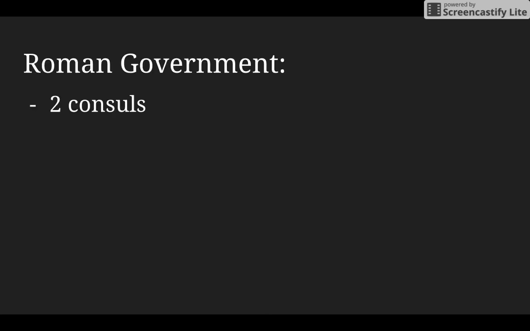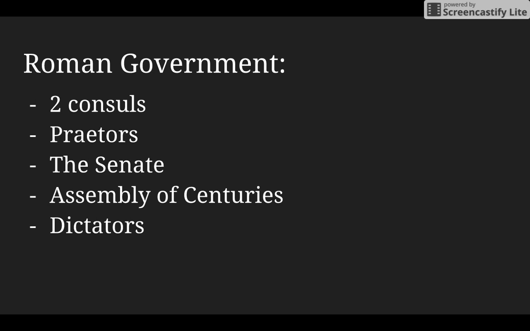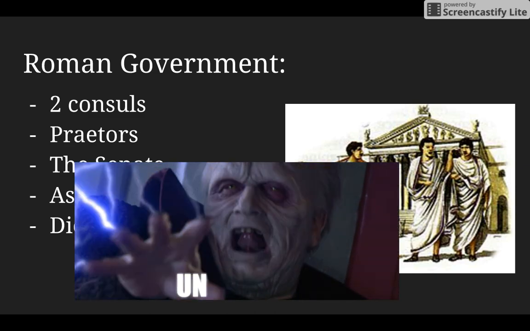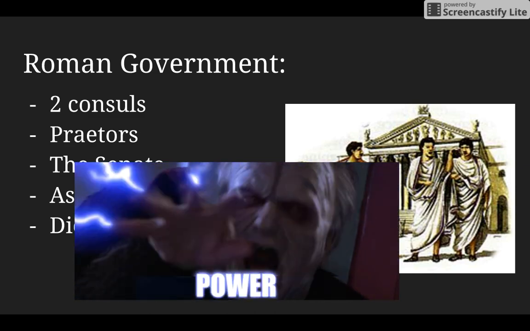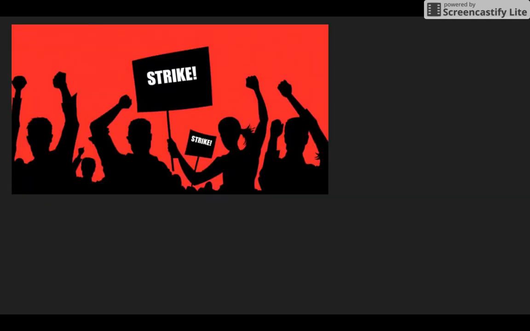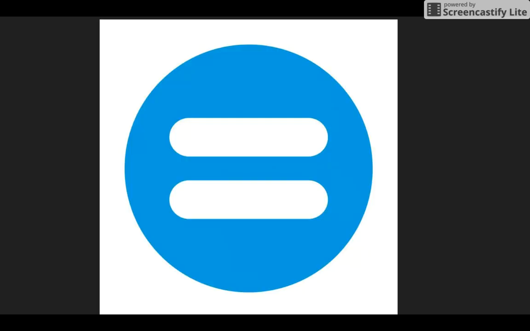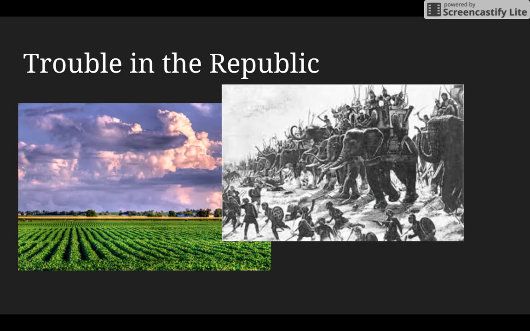In the Roman government, in the Roman Republic, there were two consuls, praetors, the Senate, assembly of the centuries, and dictators. And of course, all these people that were able to be in the government had to be patricians at first, because once again, the patricians had unlimited power. All right, so the plebeians, like I said before, went on strike, threatened to leave the military. Now they have equal power-ish. Patricians still have more power for some time, just because people hold those prejudices for a long time, even if people are able to have the same rights.